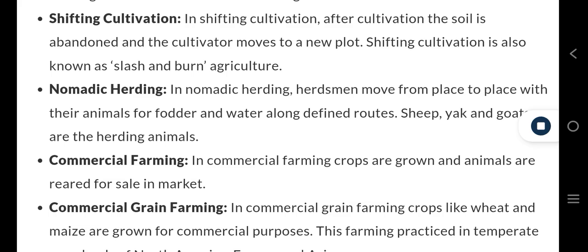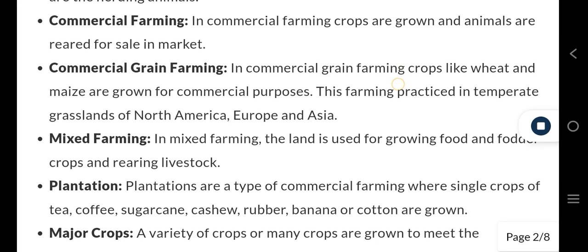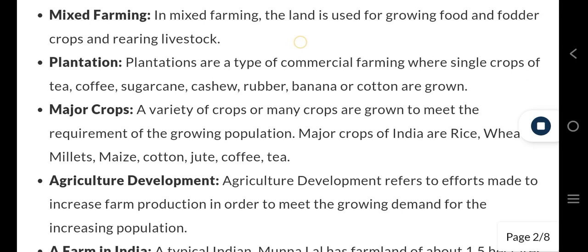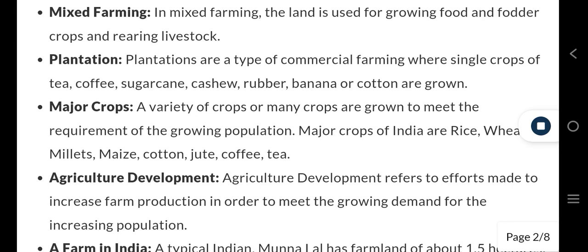Commercial farming. In commercial farming, crops are grown and animals are reared for sale in the market. Commercial grain farming: in commercial grain farming, crops like wheat and maize are grown for commercial purposes. This farming is practiced in temperate grasslands of North America, Europe, and Asia. Mixed farming: in mixed farming, the land is used for growing food and fodder crops and rearing livestock.